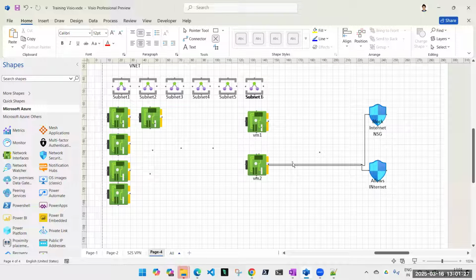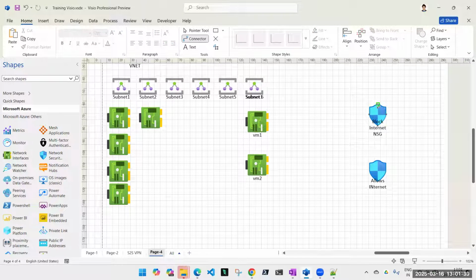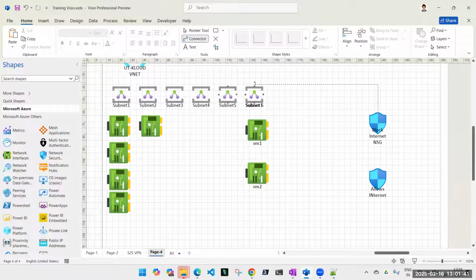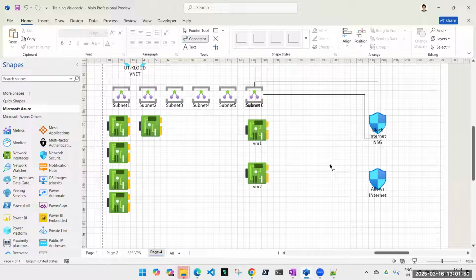Similarly, assigning these two to one subnet. Is it possible? Assigning two network security groups to one subnet. On the NIC I already told you it's not possible. Now here, if I want to assign this one, which allows internet and also blocks it, is it possible? No. Simply, what doesn't work on the NIC won't work there either. Nothing will go beyond this.